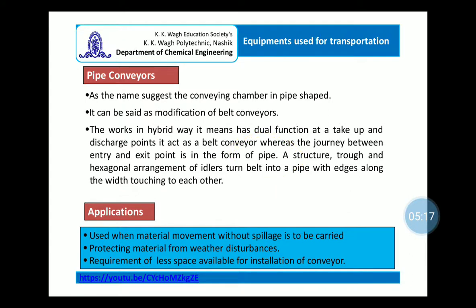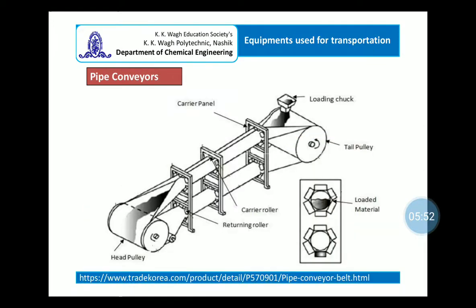A structure and hexagonal arrangement of idlers turns the belt into a pipe with edges along the width touching each other. This is typically used when the material movement without spillage is to be carried out, when the material is to be protected from weather, and when the space available is relatively less for the installation of conveyor. So this is a typical schematic sketch of the pipe conveyor.